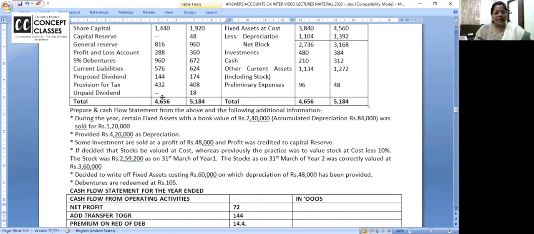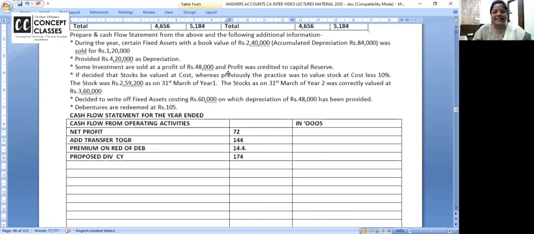Okay? Provision for taxation is there, but look down. Is there any income tax paid? No. Then can I say last year's provision 432 is income tax paid and current year's is closing? I have proved it many times by preparing a T format account. I think not required. Still, if you want, make it 432 opening, 432 to bank paid, 408 closing, 408 to P&L. So closing provision for taxation.